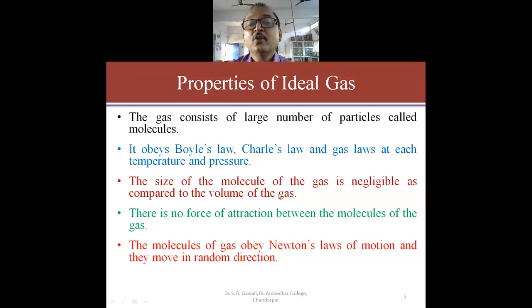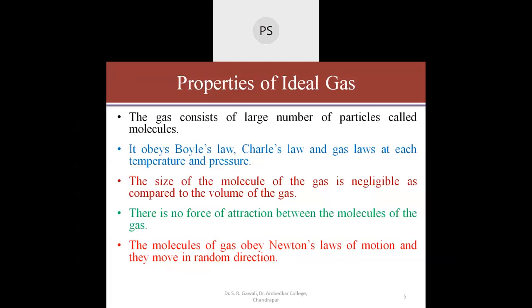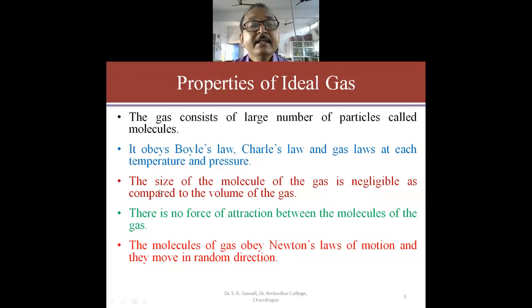Then the size of the molecule of the gas is negligible as compared to the volume of the gas. The volume of the gas is nothing but the volume of the container, and the molecules of the ideal gas are spherical in shape. As compared to the volume of the gas, the size of the molecule is very small, and therefore we will neglect the size of the molecule as compared to the entire volume of the gas.